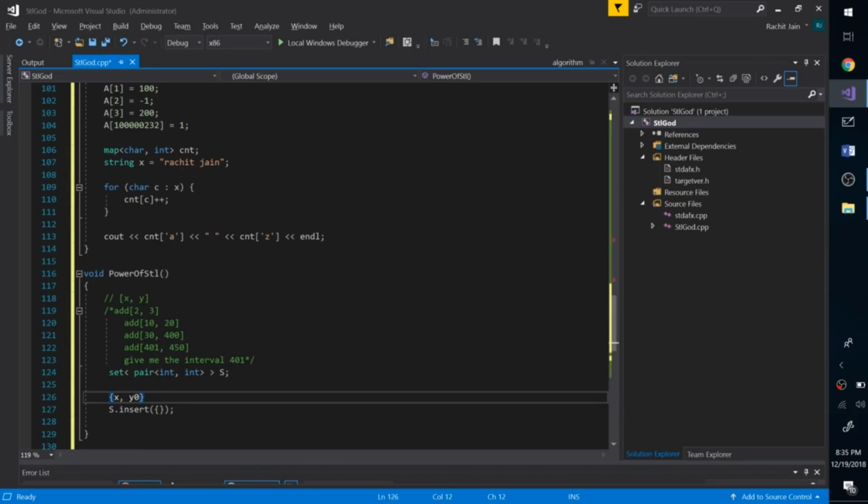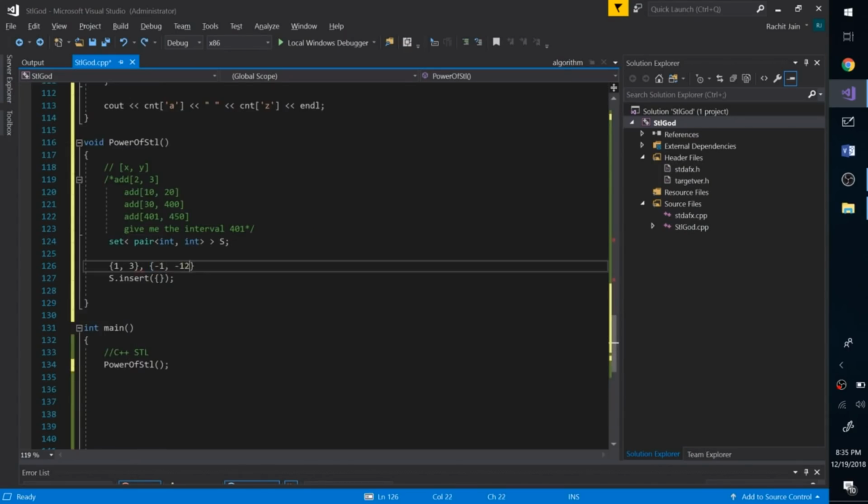So 1 comma 1 is a pair, minus 1 comma minus 12 is a pair, minus 14 comma 343 is a pair. All these are pairs of int comma int. We can also have a pair of int comma char, like 1 comma a dollar sign, but what I'm doing is a pair of int comma int.